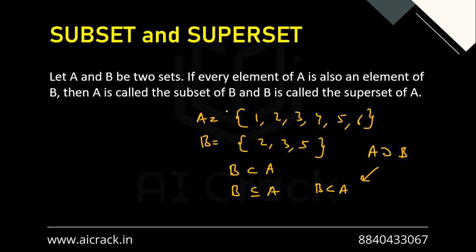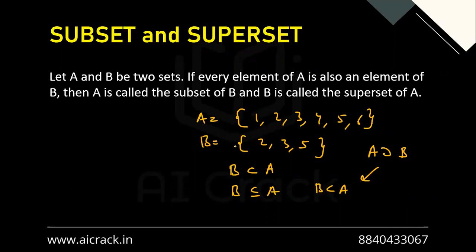But in case B and A are both the same, by definition it's still a subset, right? Because 1, 2, 3, 4, 5, 6 are present in the B set as well. So in that case B is still a subset, but it's not a proper subset, it's an improper subset. So that is the difference between proper and improper.